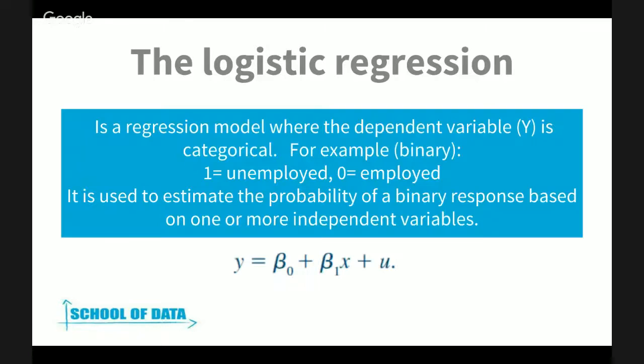So a way of seeing this is that the logistic regression is a model where the dependent variable is categorical. It means it has two or more categories. In this case, we only have two categories, unemployed and employed. And it is used to estimate the probability that you're either employed or unemployed based on one or more independent variables.